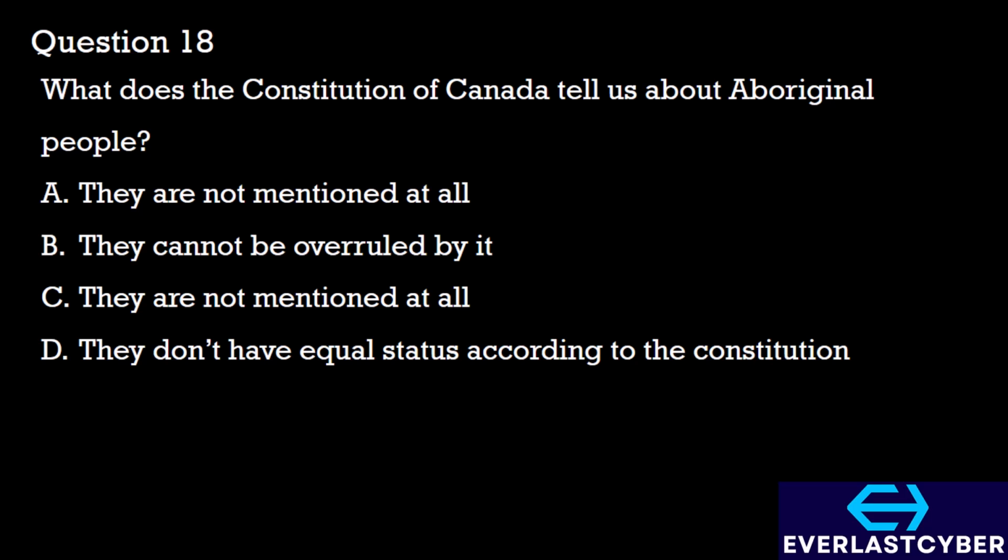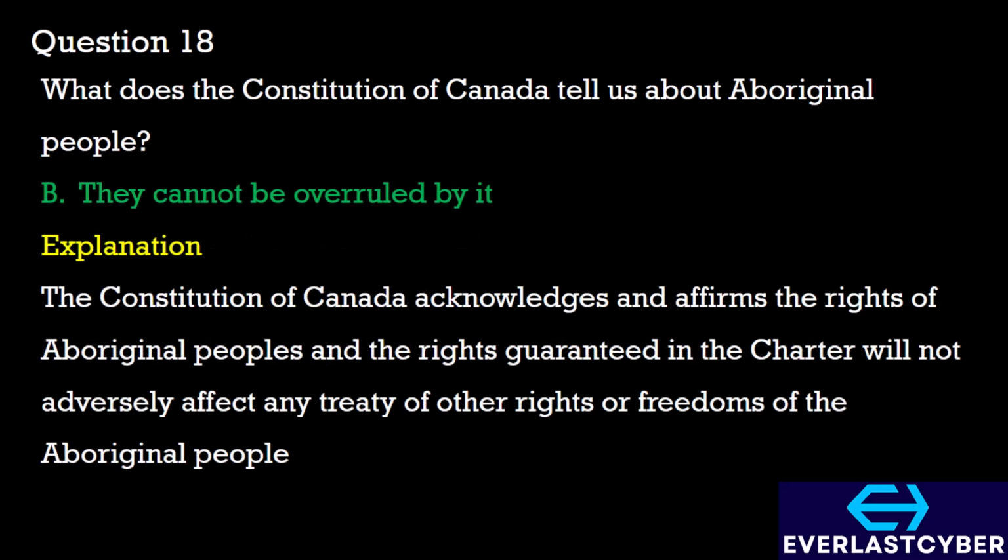Question 18. What does the Constitution of Canada tell us about Aboriginal people? A. They are not mentioned at all. B. They cannot be overruled by it. C. They are not mentioned at all. D. They don't have equal status according to the Constitution. We'll be going with option B.